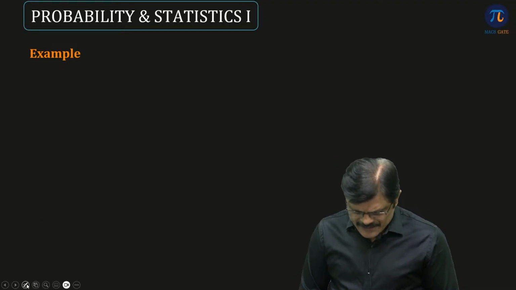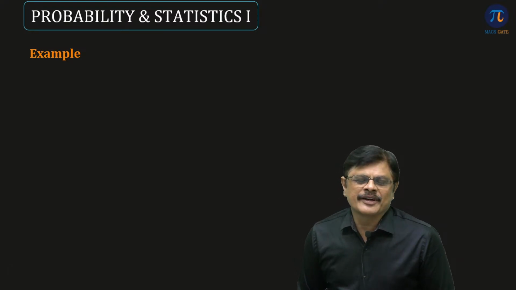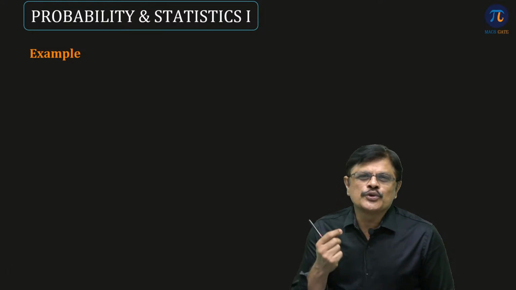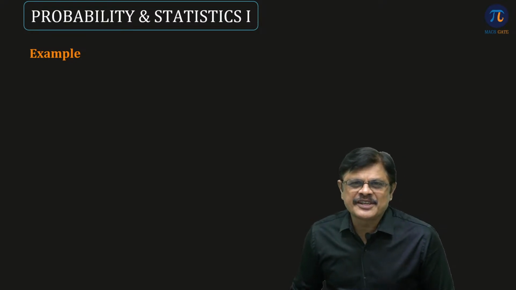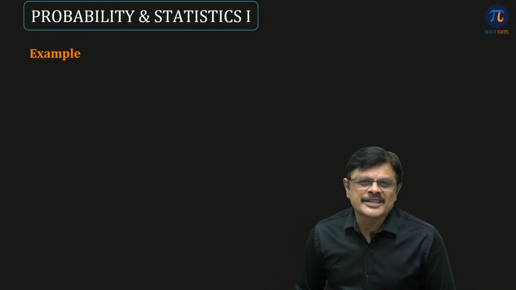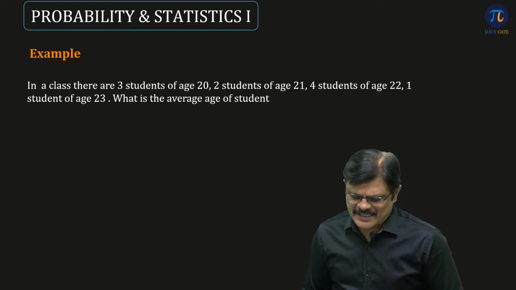So what I do is I start with an example where I try to give you the motivation for this mathematical expectation definition. Then we try to use this mathematical expectation definition for defining the mean and variance of the distribution. Let it be discrete probability distribution or continuous probability distribution. Okay, so let us start with the following example.